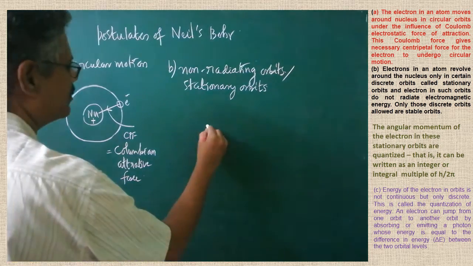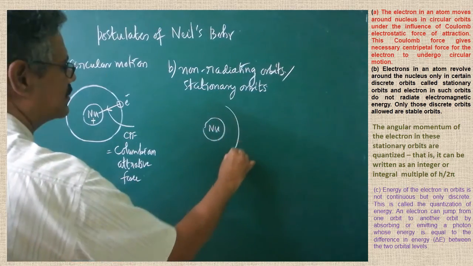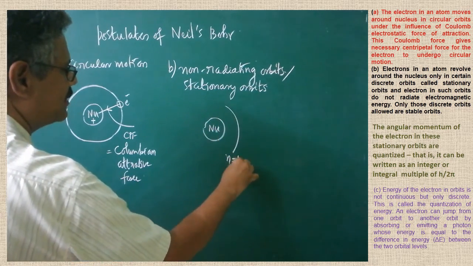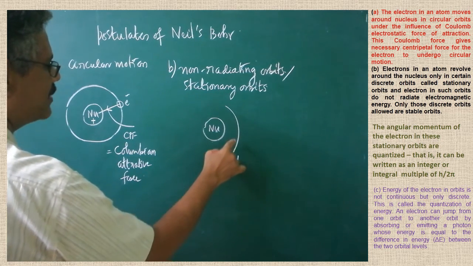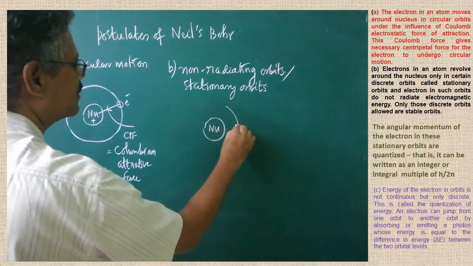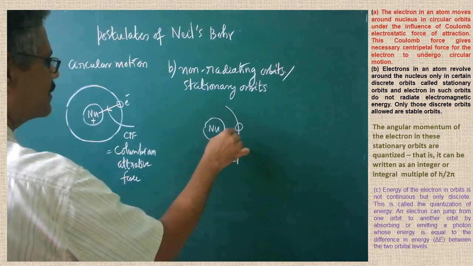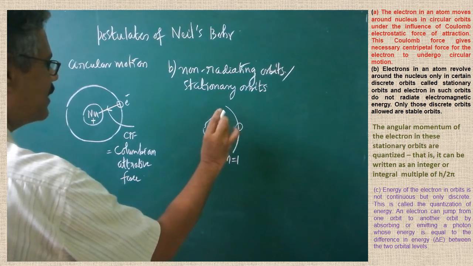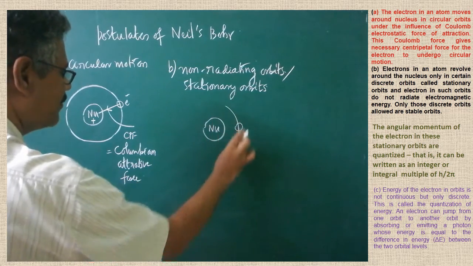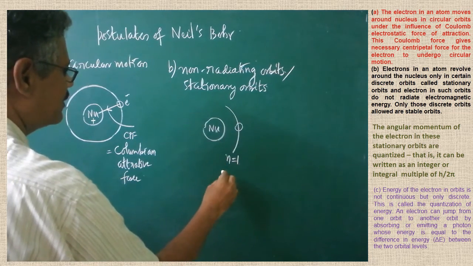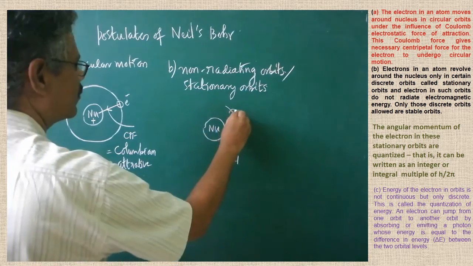For example, to understand the concept, we have to configure the electrons. In the first orbit, that is n equal to 1, n equal to 1 means the principal quantum number of the first orbit is taken as 1. Here 2 electrons can revolve. Specifically, the electron is allotted in the particular orbit. When the 2 electrons are revolving in the first orbit, they won't emit any radiation. Are you clear?